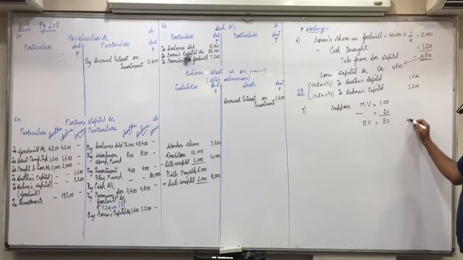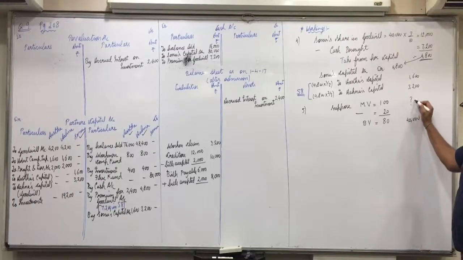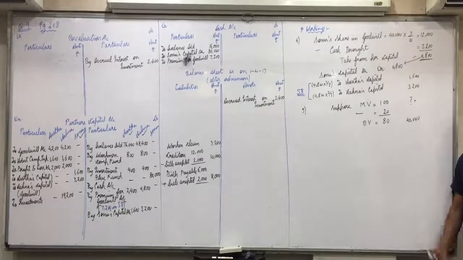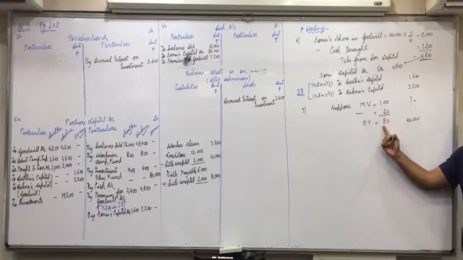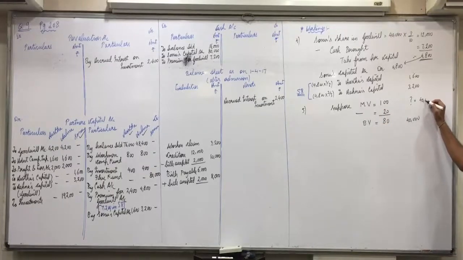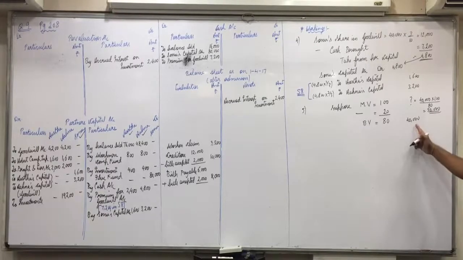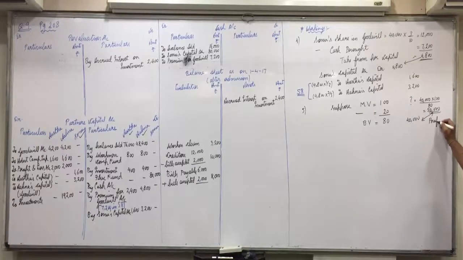Book value is 40,000. What will be the market value? 40,000 into 100 divided by 80, that is 50,000. Any confusion in this? Now tell me, if book value is 40,000 and market value is 50,000, then is it a profit or a loss? Profit of what amount? 10,000.